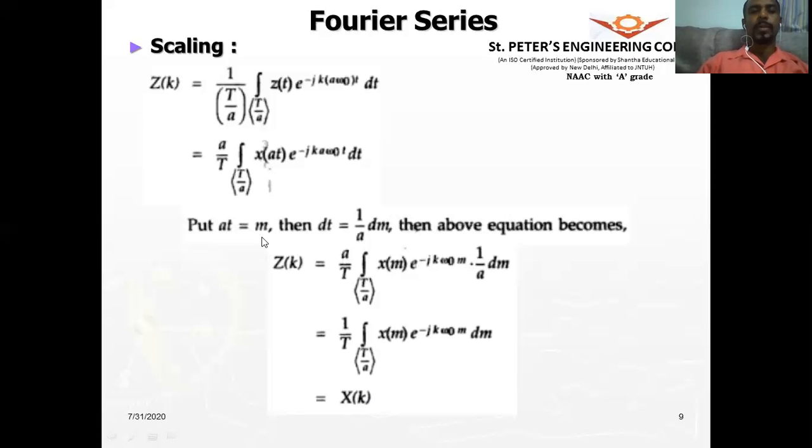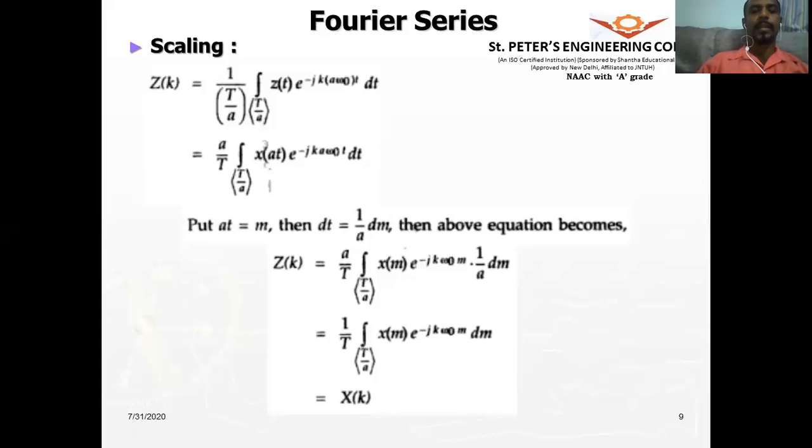So therefore, we see that when we scale the signal, the interval, that is the integral, just gets scaled, from minus t by a to plus t by a, and the rest all remains the same. So that is the scaling property of the Fourier series.